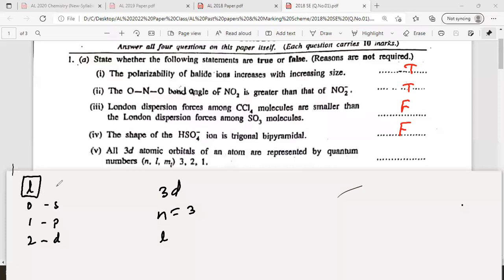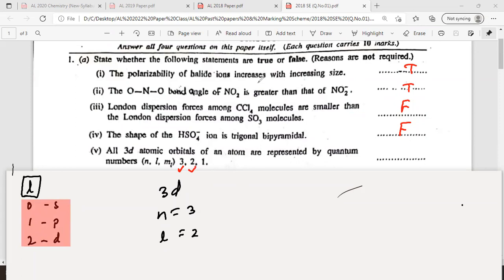So here it's 2. Sorry, it's 2 here. That is correct. So n is 3, that is correct, and l is 2, that is correct.